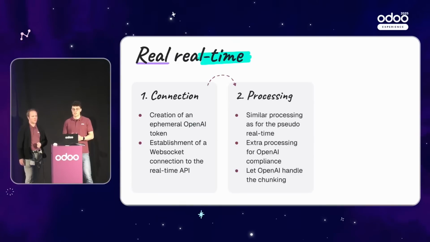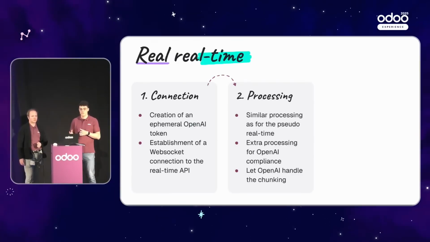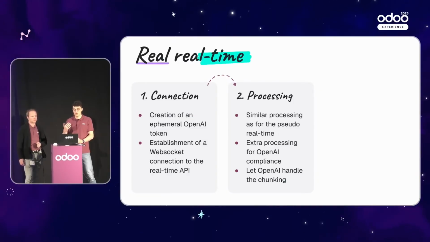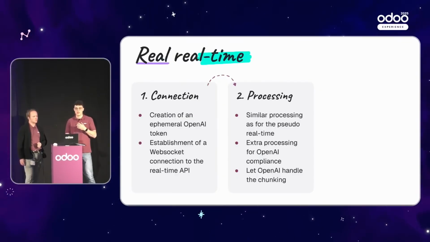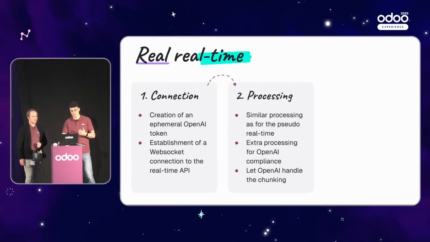Then we do some similar processing to the previous implementation, which is that we still filter the audio, but as an extra, we process it so that it's compliant with the APIs of OpenAI, of course. And the next part is that we let them handle the cutoff of the sentences, so we remove all that complexity on our side.